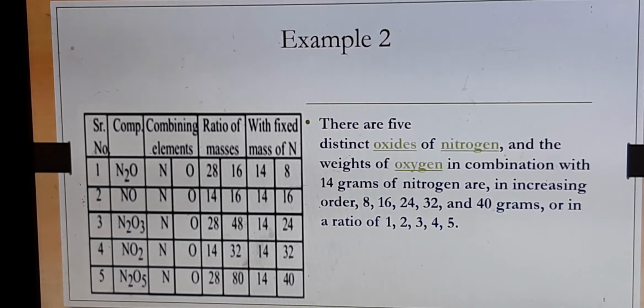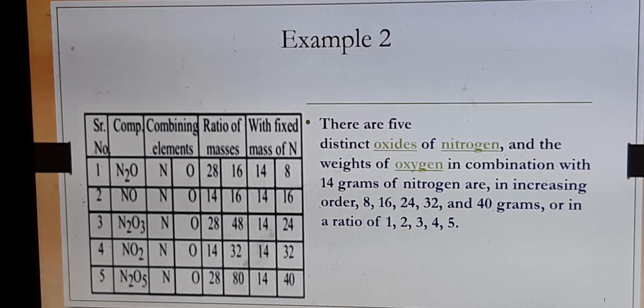As shown in the table, first in N2O, nitrogen is 28 and oxygen is 16. So we fix the mass of nitrogen. Instead of making it 1, let us make 14 grams the fixed mass. So with 28 grams, 16 grams of oxygen combines. So with 14 grams, how much? You get 8.